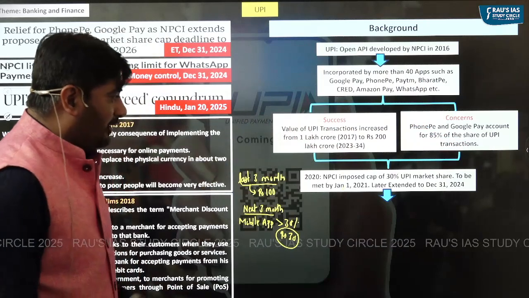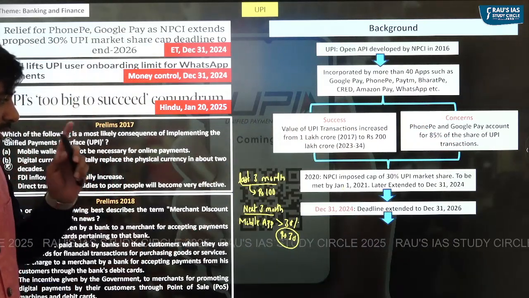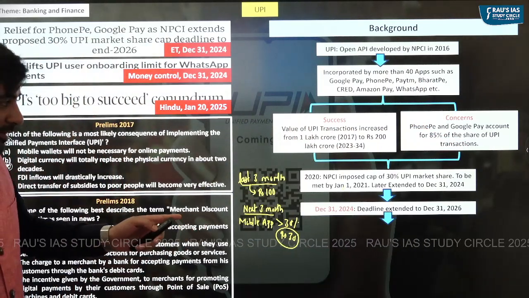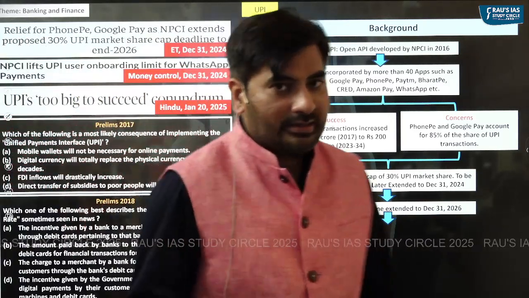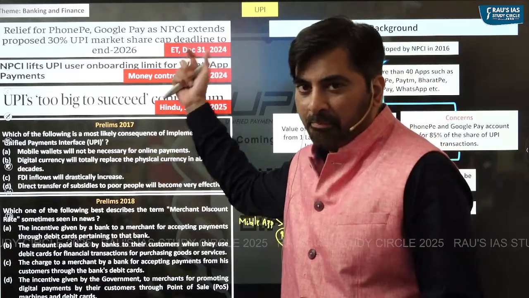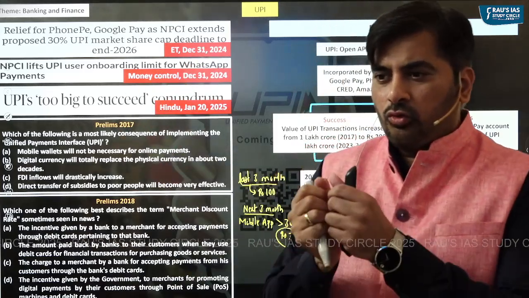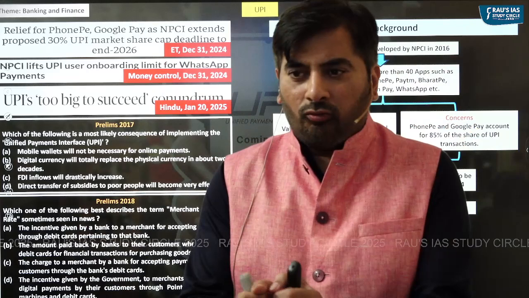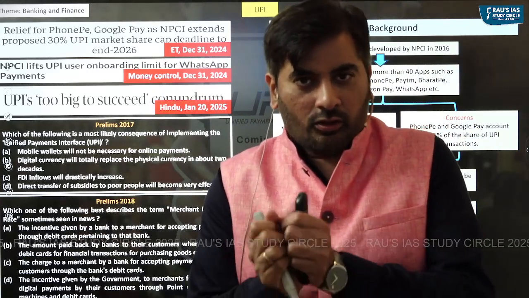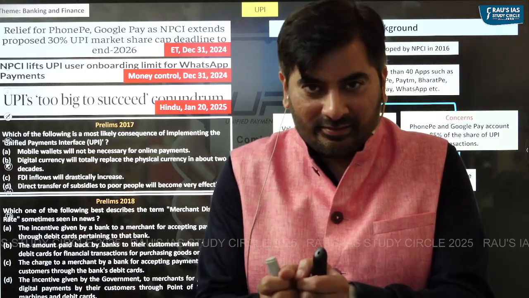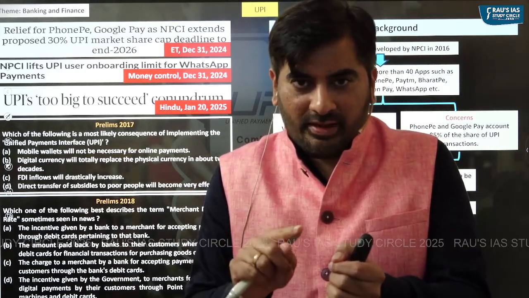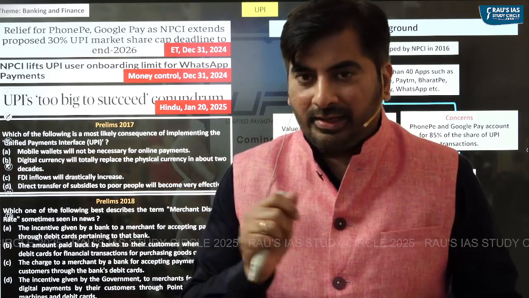Now, with respect to this thing, the deadline has got extended to December 31st, 2026. That is one development. The second development is with respect to WhatsApp payment. All of you do use WhatsApp, right? In WhatsApp, they have introduced a new feature of WhatsApp Pay. So WhatsApp has got a license to facilitate UPI payments by the Reserve Bank of India.